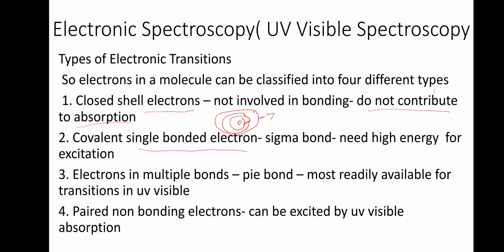A single bonded electron, which we call a sigma bond, needs high energy for excitation, but it can be made to transit from lower to higher energy. Then in the case of multiple bonds, the pi bond is also readily available for transition in the UV range. Then paired non-bonding electrons can also be excited from the non-bonding orbital to any anti-bonding orbitals.